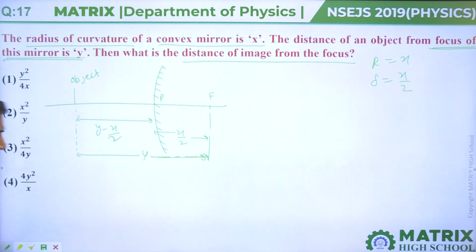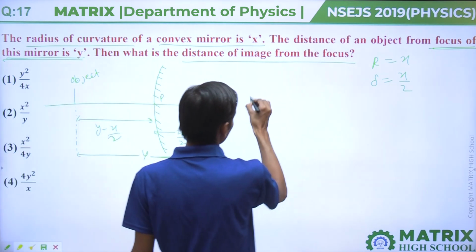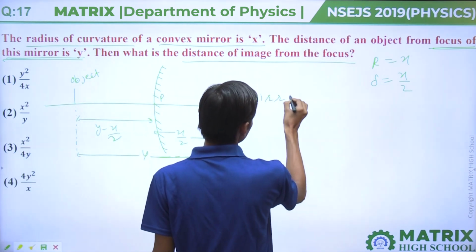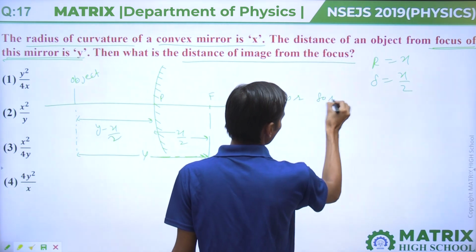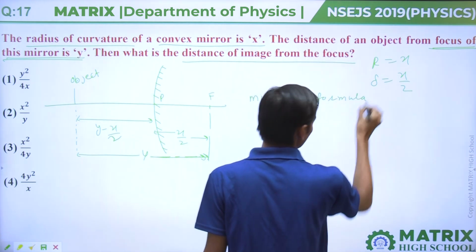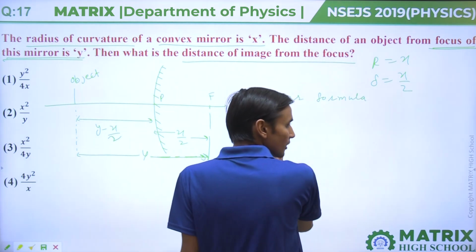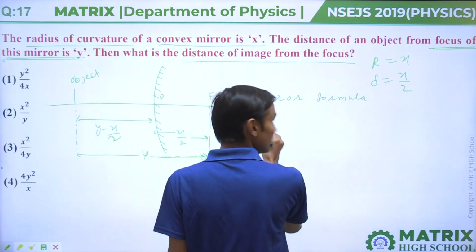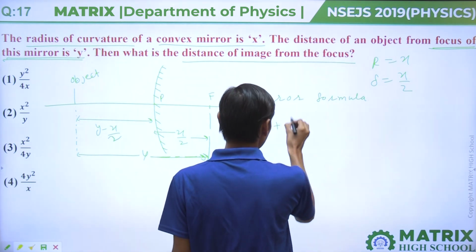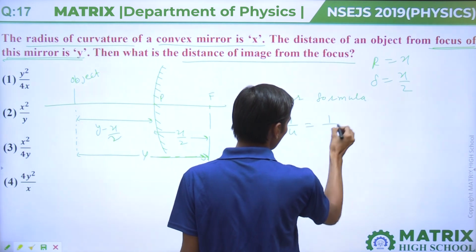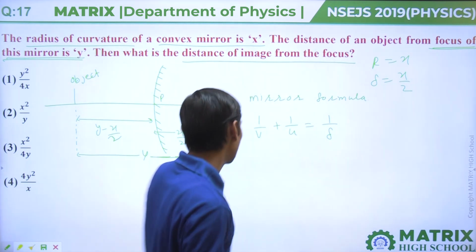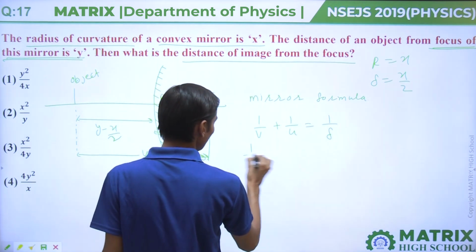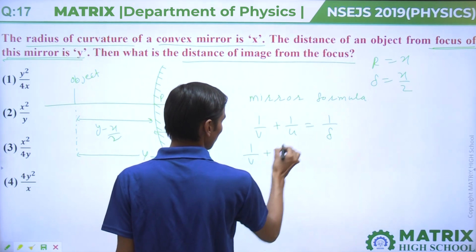Clear? Now, from the mirror formula, we can say that 1 upon v plus 1 upon u equals 1 upon f. Now we put the values: 1 upon v, which we have to find, plus 1 upon u.